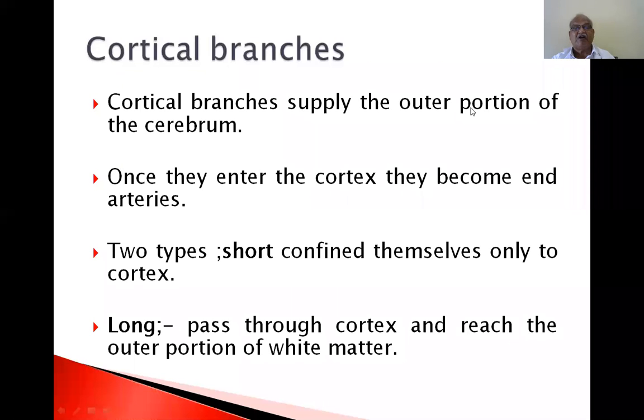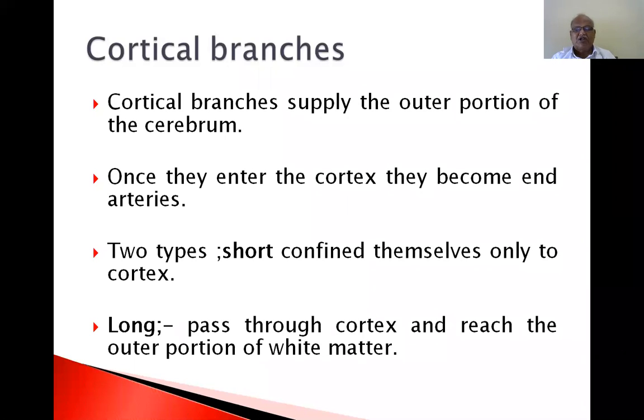Cortical branches supply the outer parts of the cerebrum. Once they enter the cortex, they become end arteries. That means there is no anastomosis with the other artery. So it is an end artery, and there is no anastomosis. If an end artery is occluded, the blood supply to the area supplied by it is lost, because there is no anastomosis.